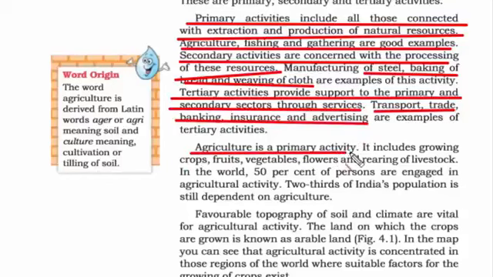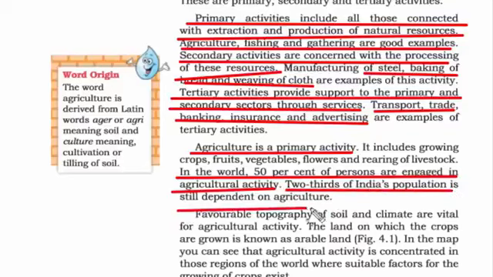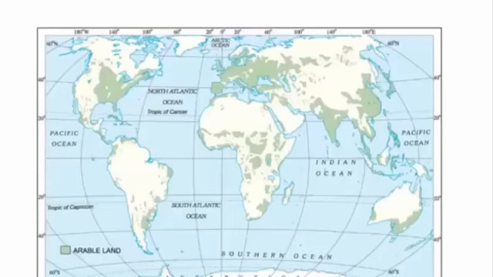So agriculture is a primary activity because to do anything you need food. To win a war you need food. You cannot win a war on empty stomach. Therefore agriculture is the primary activity. And in the world 50% of people are engaged in agriculture activity. And when it comes to India, 2/3 of India's population is still dependent on agriculture because India is an agrarian country. So we know that to have a good agriculture we need favorable topography, which means the physiography of the place, and then the soil, the climate. These are all crucial things for flourishing agricultural activity. So if you look at this world map, it is a world distribution of arable land. The meaning of arable land is which supports agriculture, which is fertile enough to grow crops.